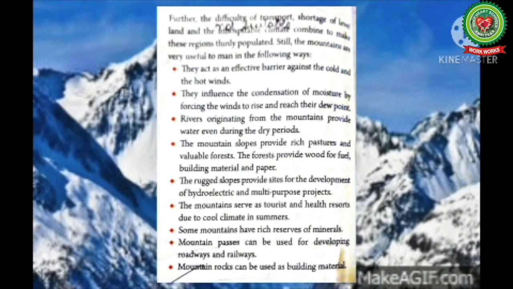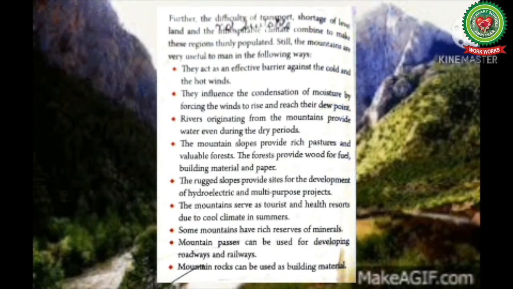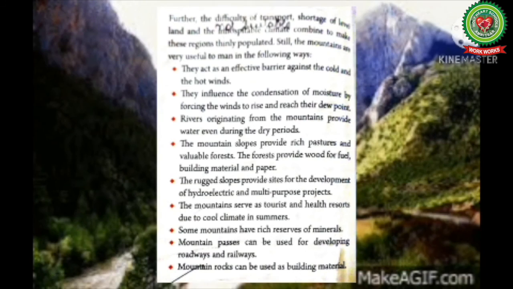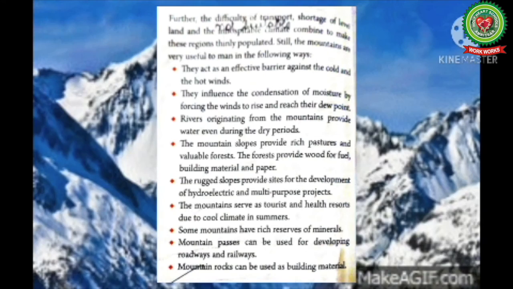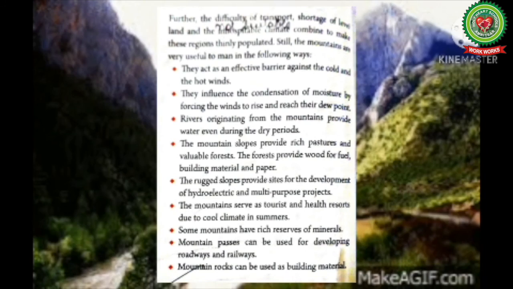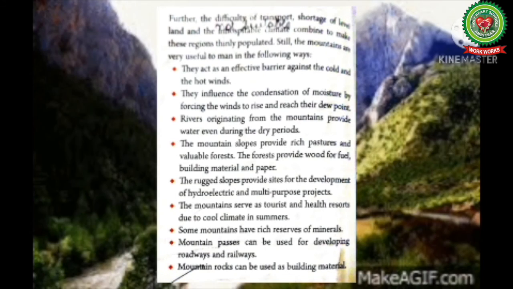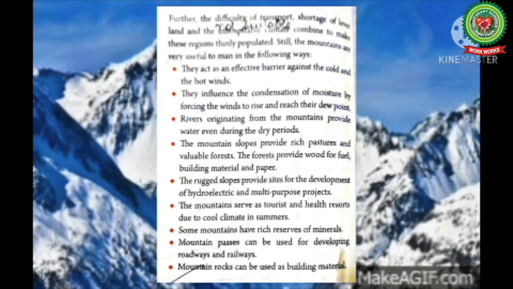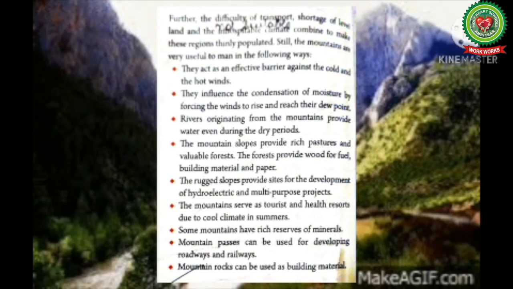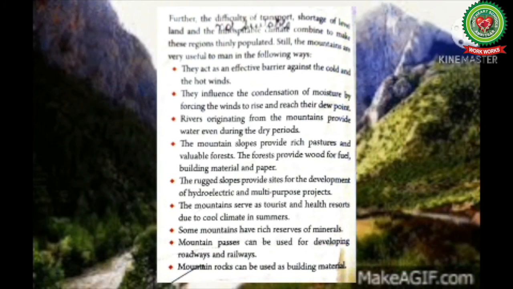Number 1. They act as an effective barrier against the cold and the hot winds. The best example for this is the Himalayas, which protect India from the cold winds coming from Central Asia and Siberia. Number 2. They influence the condensation of moisture by forcing the winds to rise and reach their dew point. Number 3. Rivers originating from the mountains provide water even during the dry periods. These rivers are called perennial as they have water throughout the year.